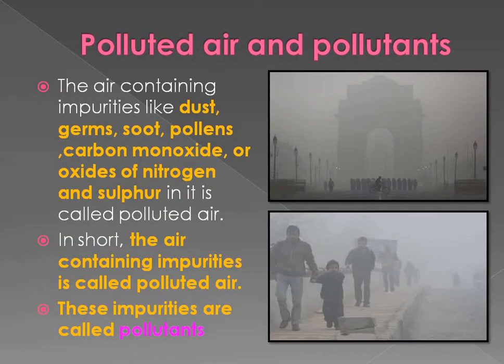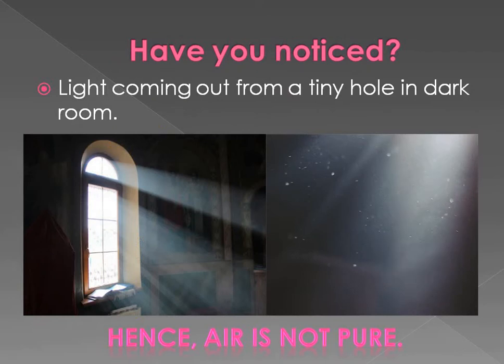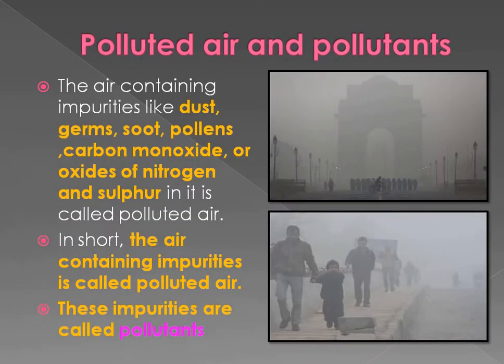Now let's know what is polluted air. You have just seen that the air contains dust particles like this, and when the air contains impurities like dust, germs, soot, pollens, or gases like carbon monoxide or oxides of nitrogen and sulfur, it is called polluted air, right?